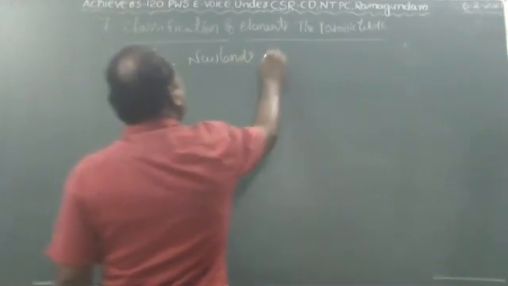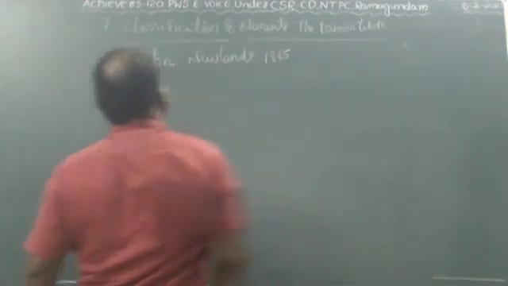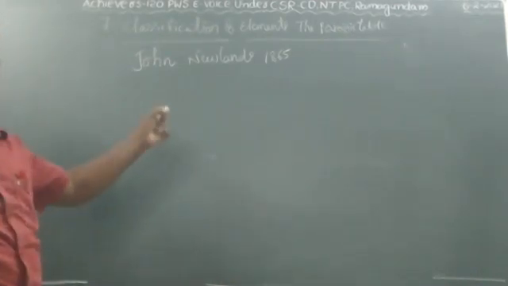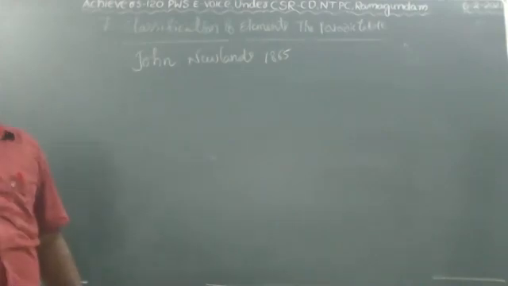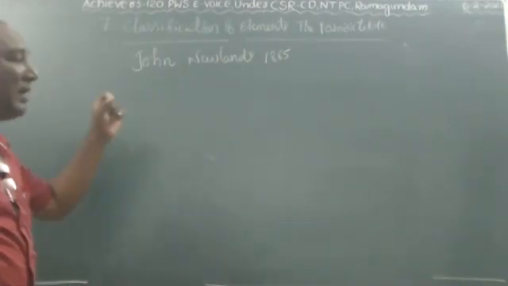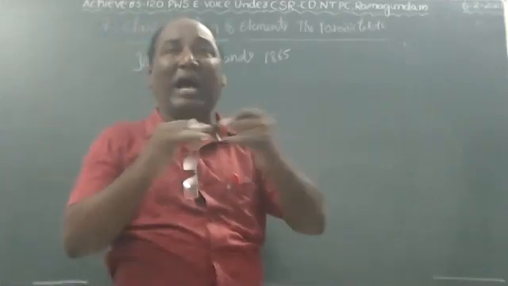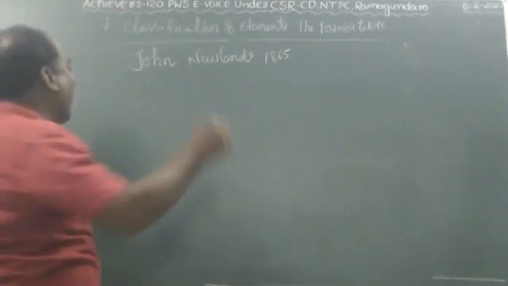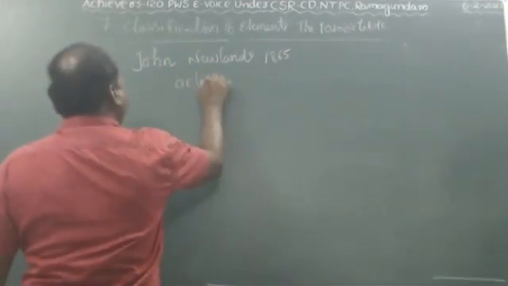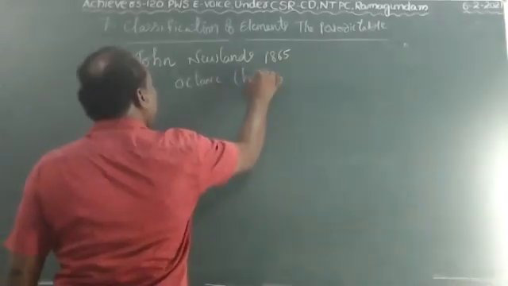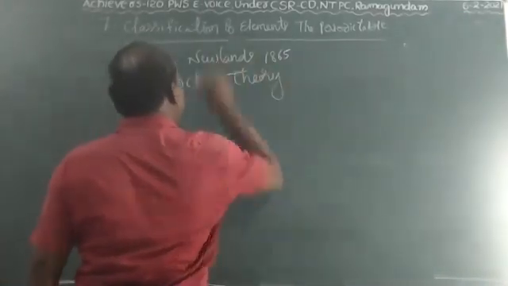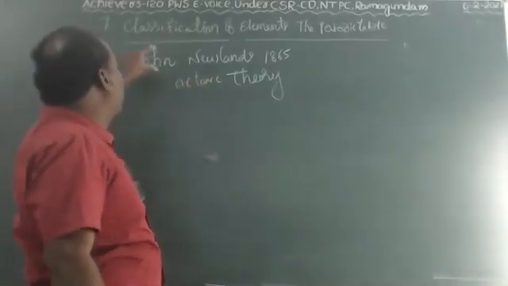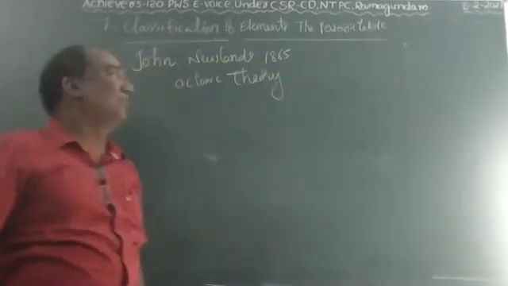John Newlands, in 1865, introduced one more new theory. Dobereiner introduced the law of triads, and John Newlands introduced the octave theory. Newlands' octave theory was introduced by John Newlands in 1865.